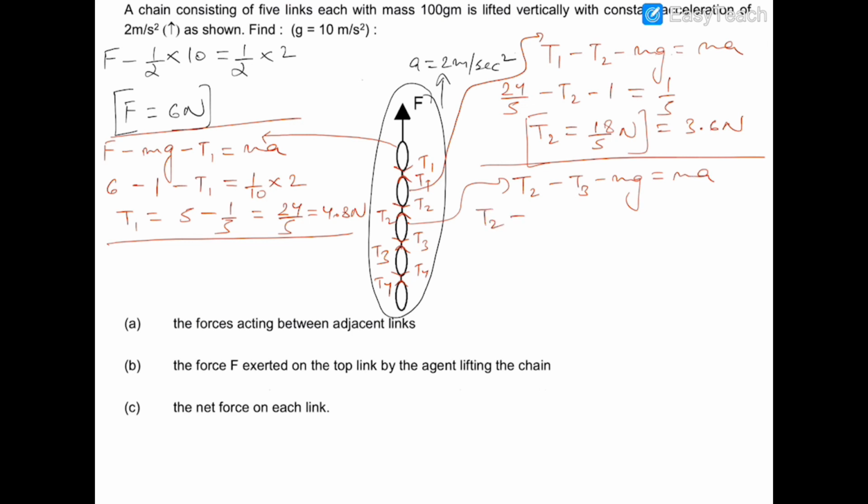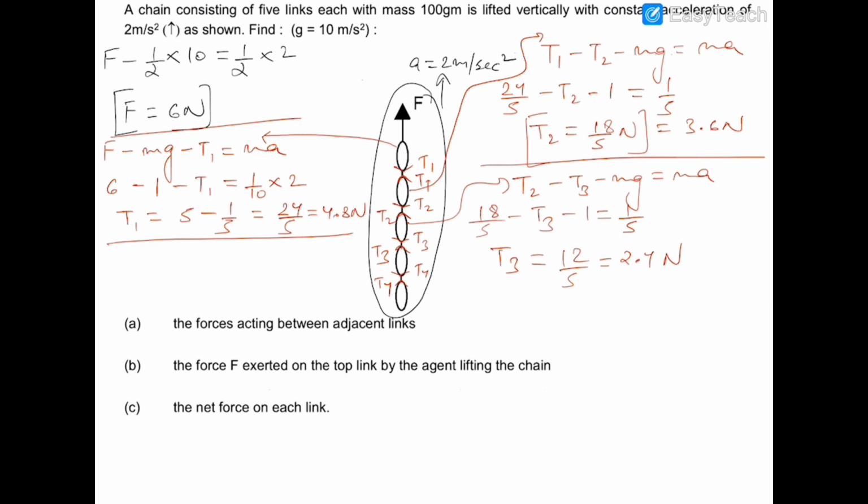So T2 is 18 by 5, minus T3, minus mg which is 1, and ma is 1 by 10 times 2. The mass of this link is 0.1 and acceleration is 2, so it would be 1 by 5. Now T3 will be equal to 12 by 5, which is also equal to 2.4 newtons.